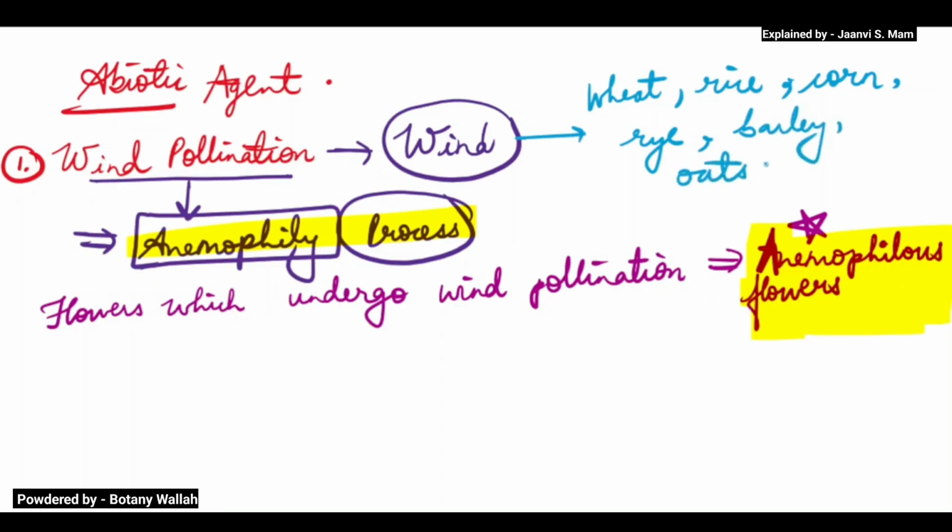So you should know these examples. Now what are the adaptations of anemophilous flowers? Which means how have they adapted to wind pollination? What features do they have because wind pollination is occurring?